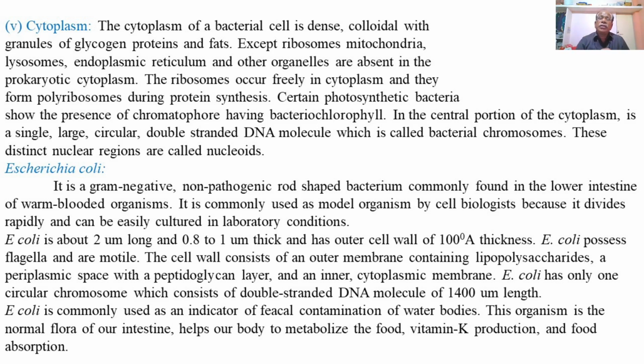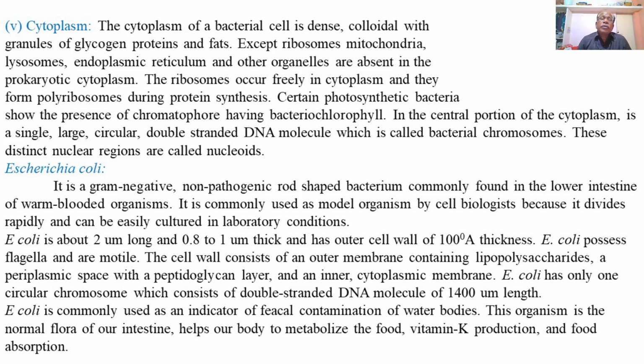It has a very small chromosome. So it is a very important and useful organism for research purposes. E. coli is about 2 micrometers long.